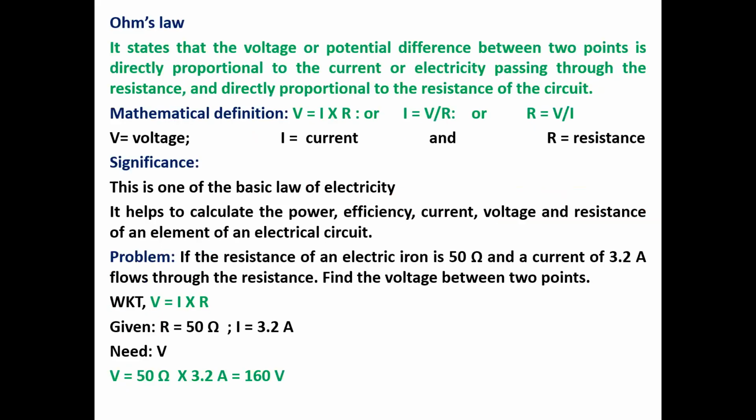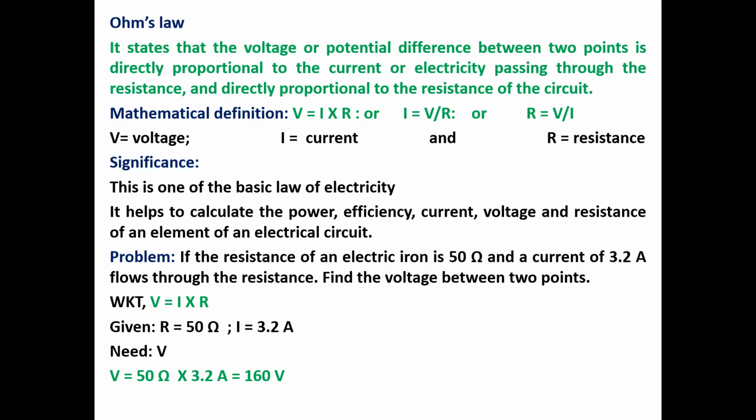What do you mean by Ohm's law? Ohm's law states that the voltage or potential difference between 2 points is directly proportional to the current or electricity passing through the resistance and directly proportional to the resistance of the circuit. Simply, V is equal to I into R, where V is equal to voltage, I is equal to current, and R is equal to resistance.